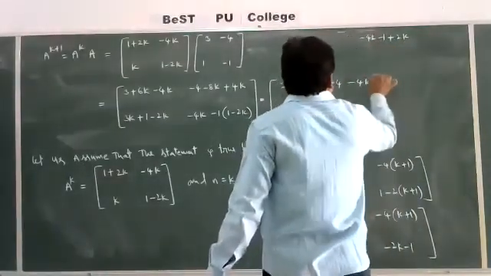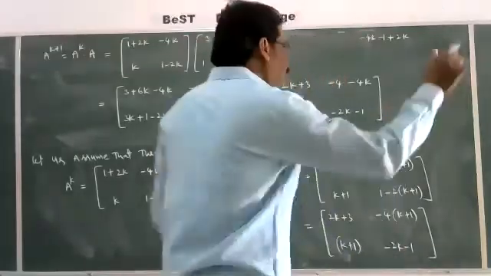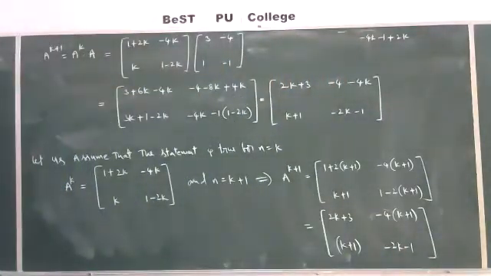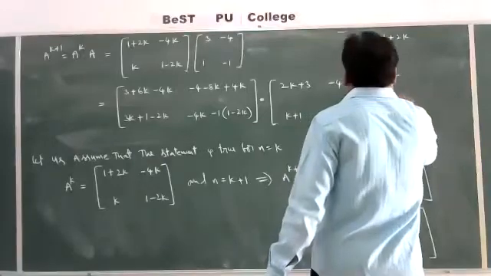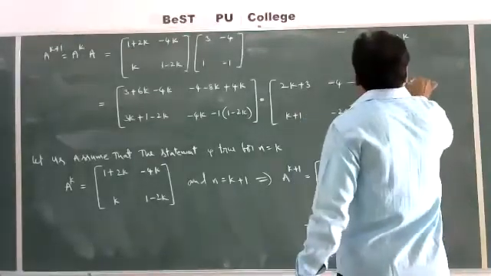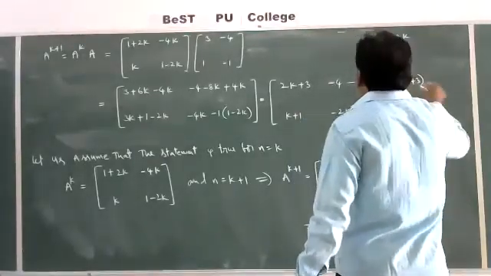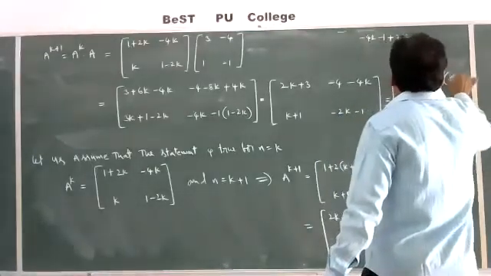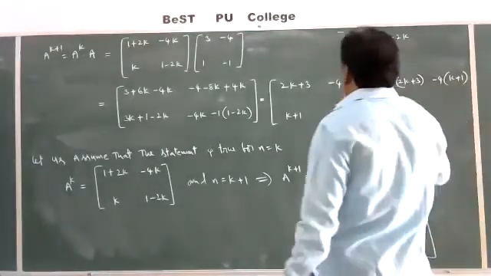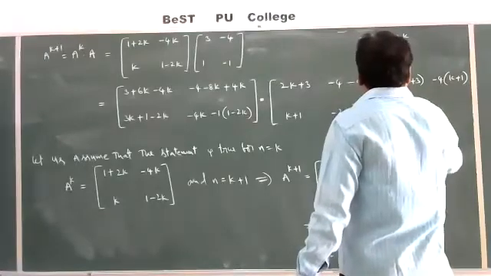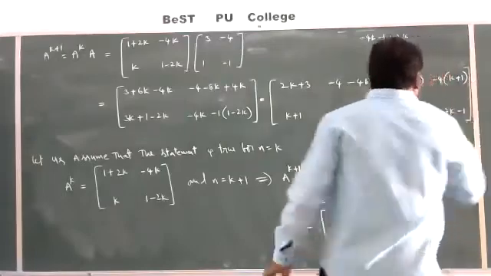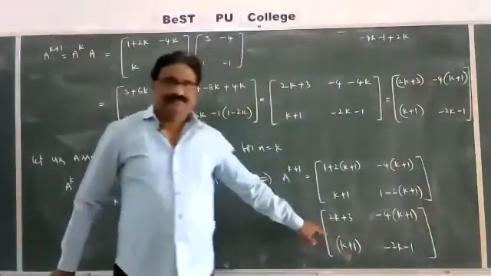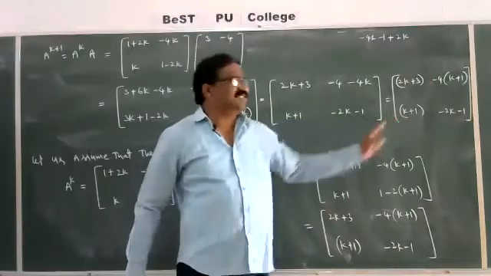Then simplify this. This is 2k plus 3, minus 4 is common, k plus 1 here, this is k plus 1, here minus 2k minus 1. Observe this. This and this both are same.